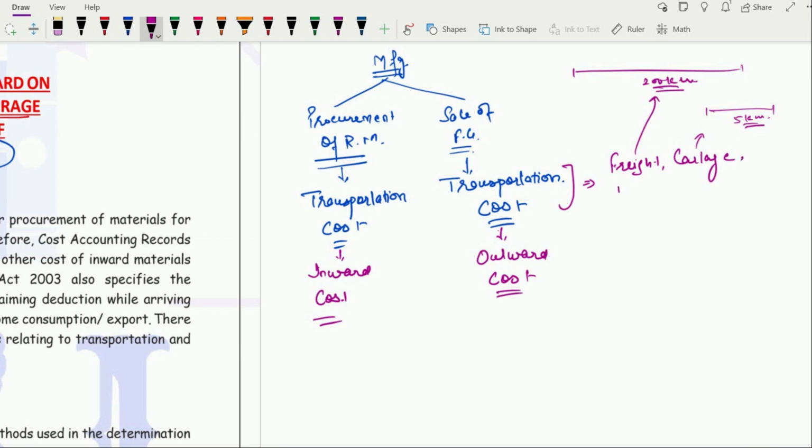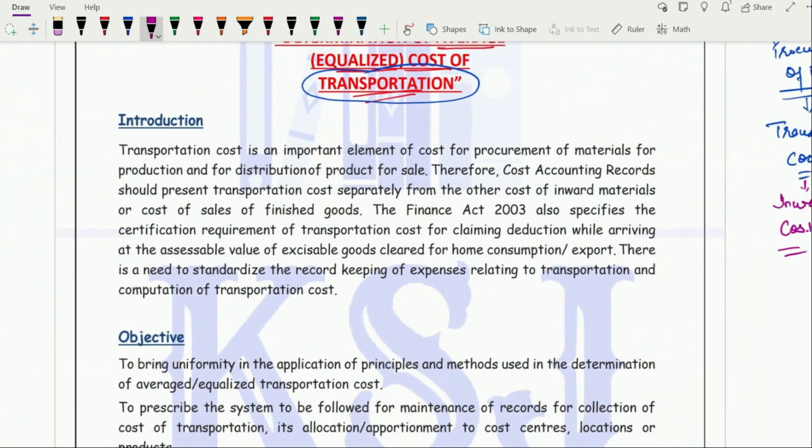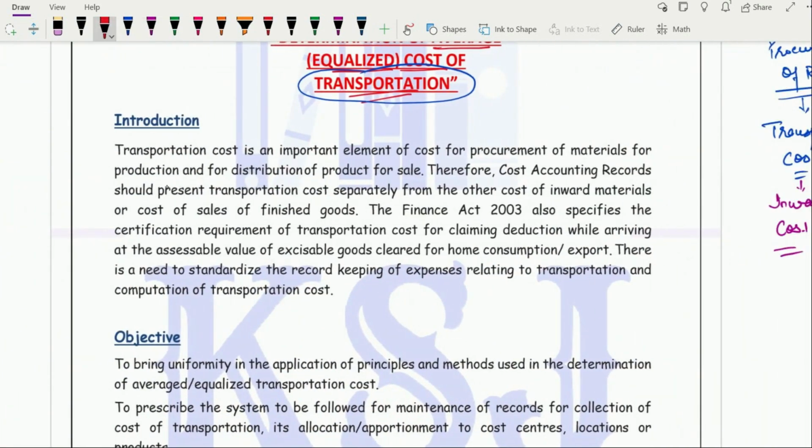Then other things, transit insurance is there. That cost is also there. Likewise, there are many other costs. Clear? So transportation cost is an important element of cost of the procurement of material for production and distribution of the product for sale.